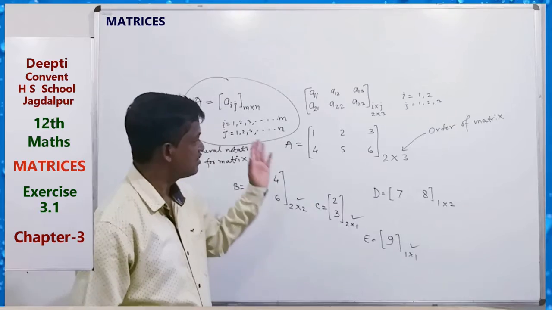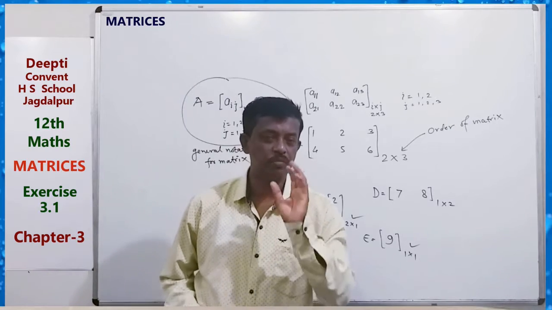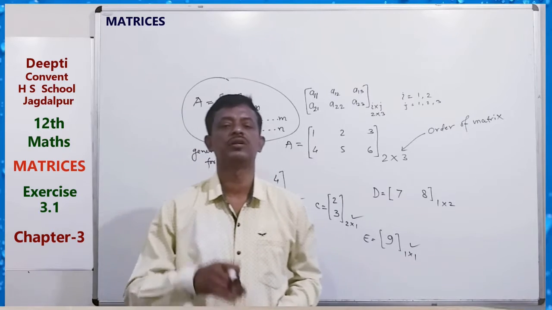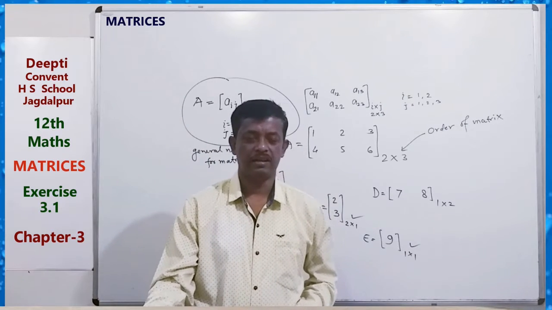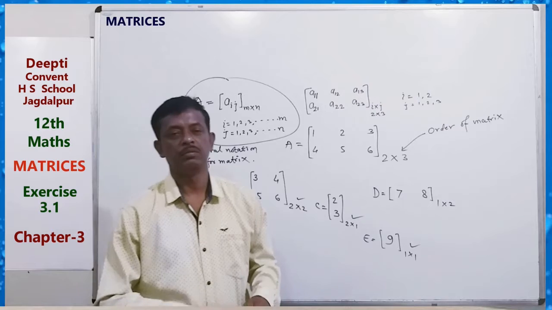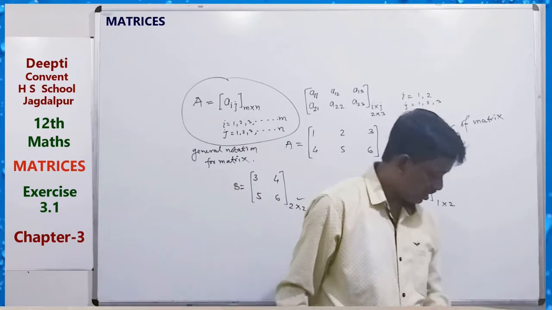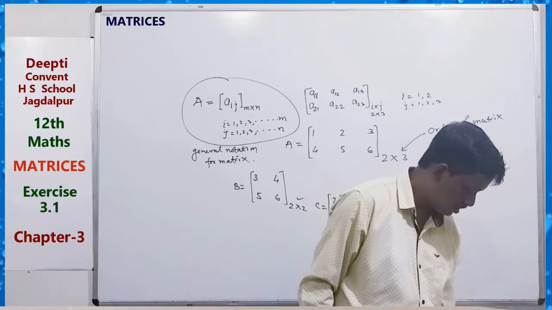Whenever the matrix is a square matrix, that is the number of rows and columns are the same, then we say the matrix is of order n, meaning n by n. A matrix of order 2 means 2 by 2. So these are the general notation.